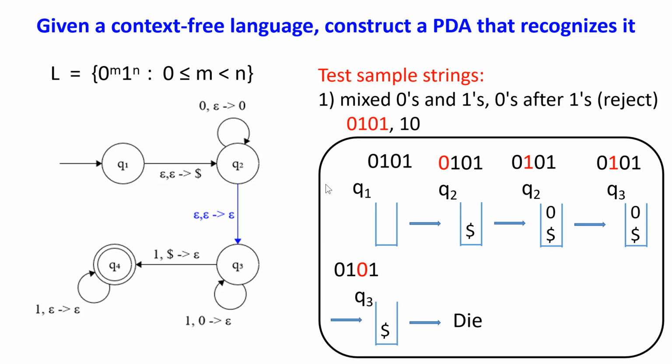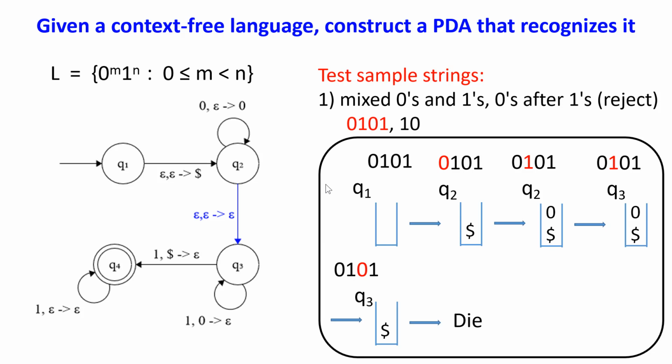Now we check the transitions out of Q3. And we need to check the transitions that start with a 1 because we are reading a symbol 1. There are 2 transitions for reading a 1 from the input stream. But we can only use the transition from Q3 to Q3 because the top symbol of the stack is a 0.